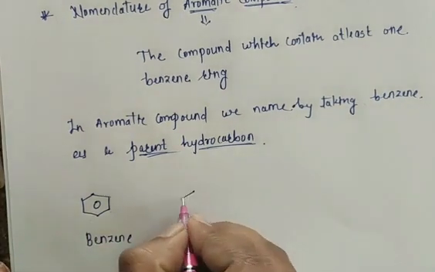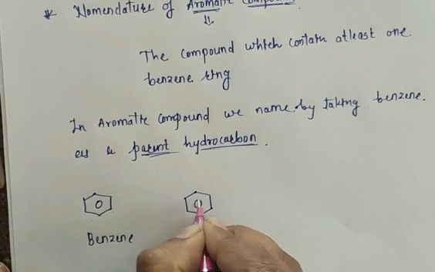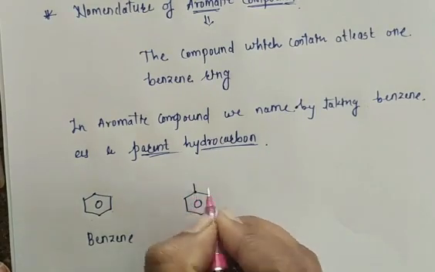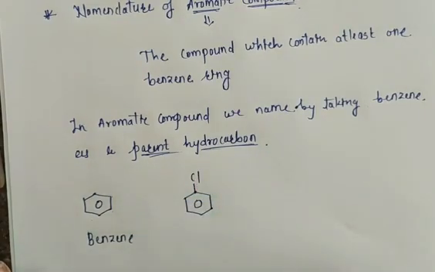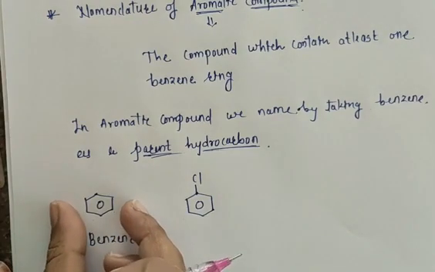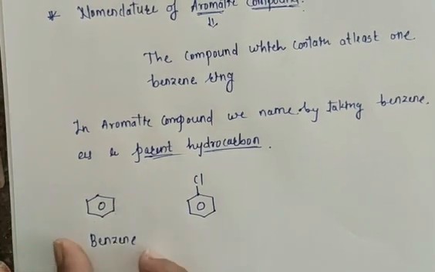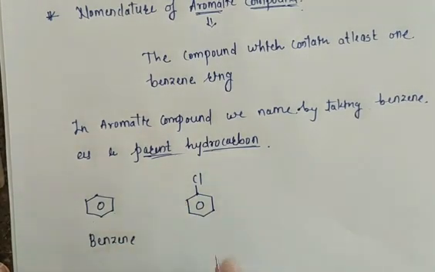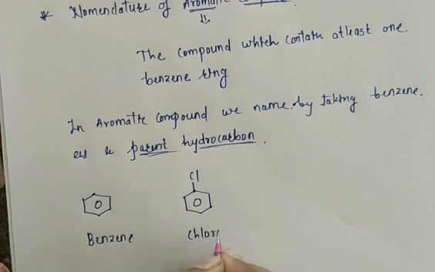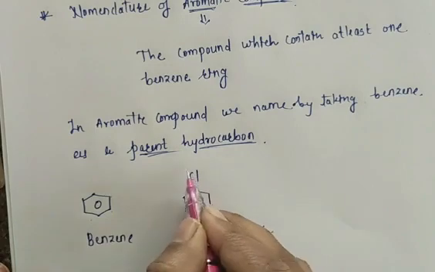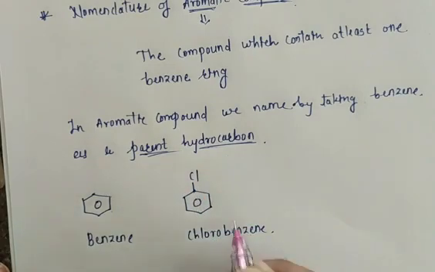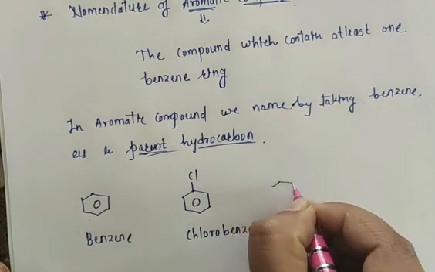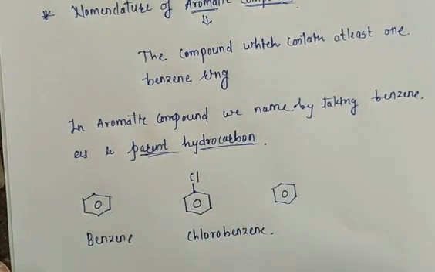Now if I take the same benzene ring and now the benzene ring is attached with chlorine. The benzene alone is named benzene. Now the benzene ring is attached with chlorine, so what is the name? Chlorobenzene. Only one substituent is present, that is a chloro group attached to this benzene. So chlorobenzene.